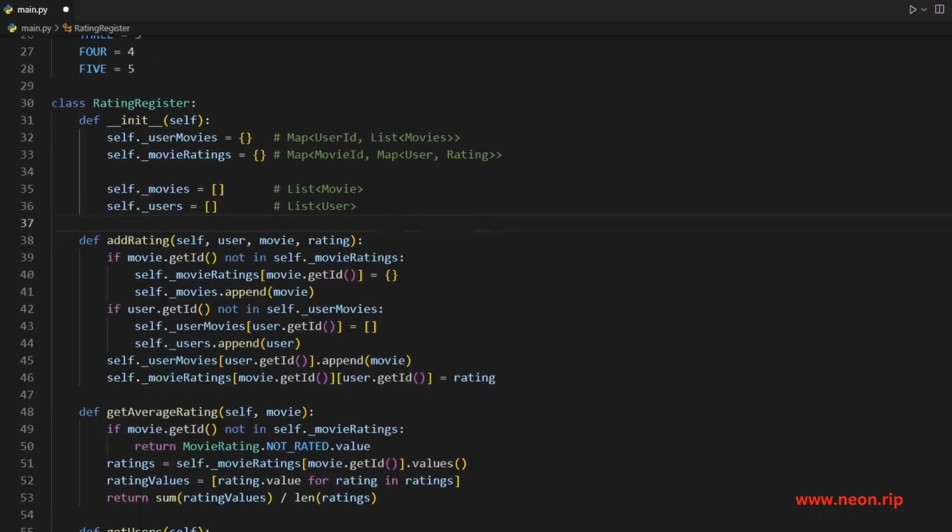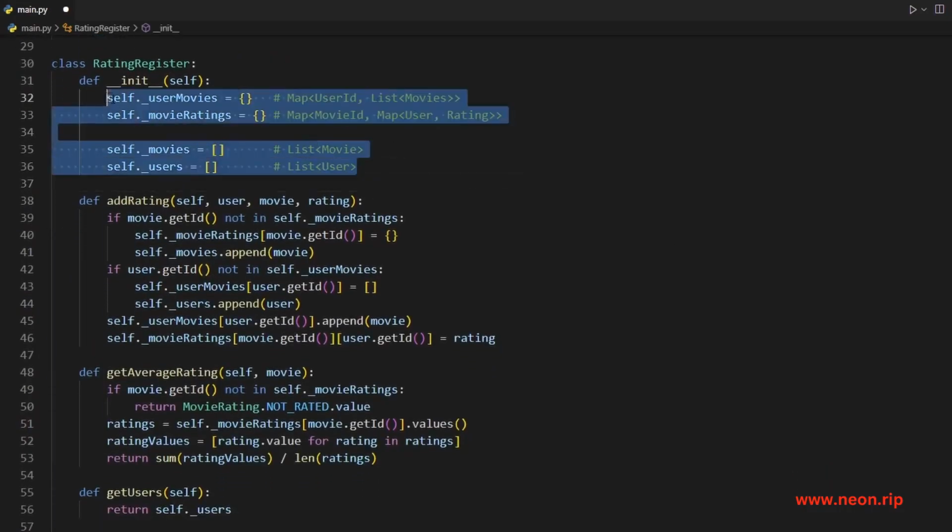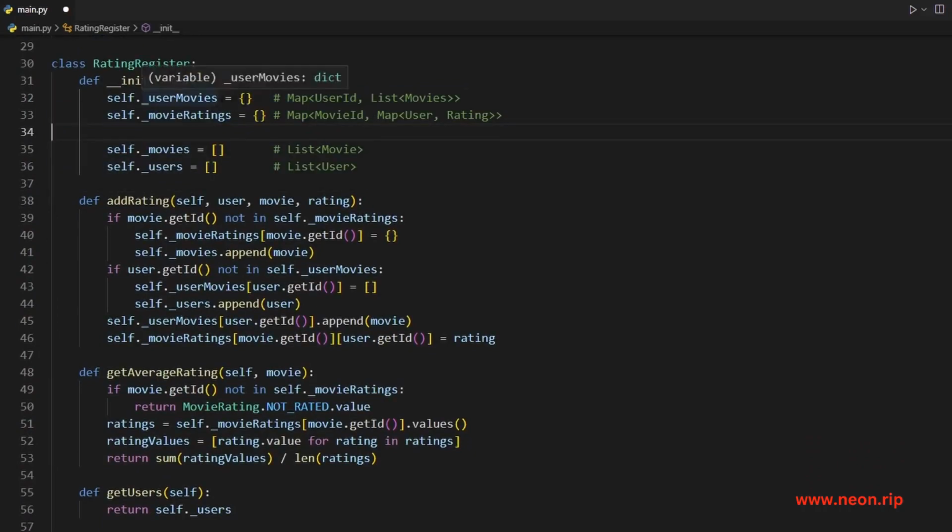Now for the rating register, the main data types are going to be what's most important here. We're going to have a hash map mapping a user ID to the list of movies that that user has watched, just like we kind of briefly talked over.